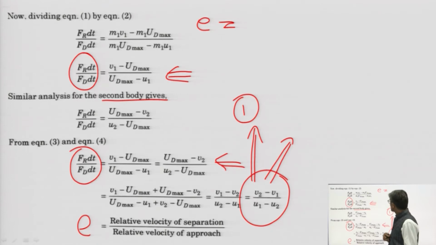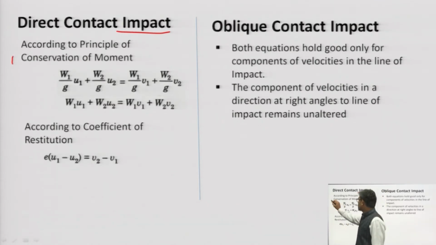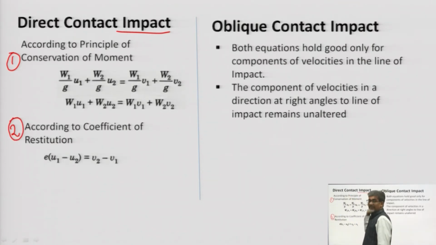So this is the one equation. In solving impact problems, we use two equations. First, conservation of momentum, and second, the coefficient of restitution, in case of direct contact.